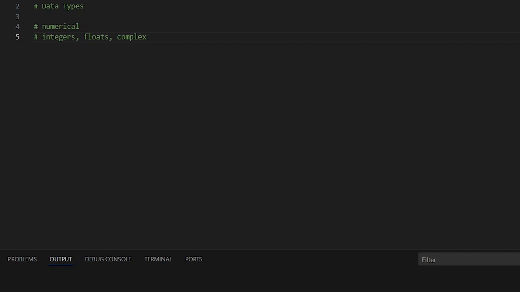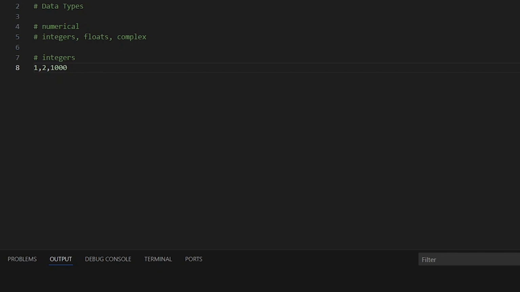So let's start with the integers. Integers are whole numbers. These are numbers without decimal points. Something like 1 is an integer. It doesn't have decimal points. 2 is an integer. 1000 is an integer. As long as it doesn't have a decimal point, it is considered an integer.